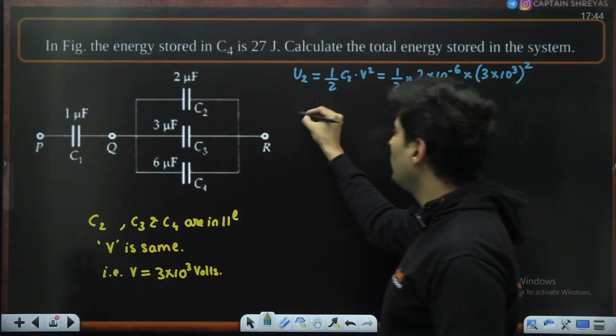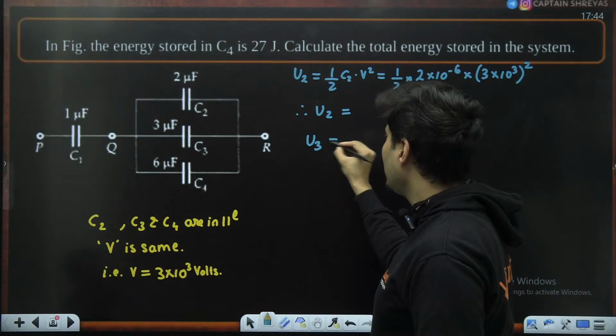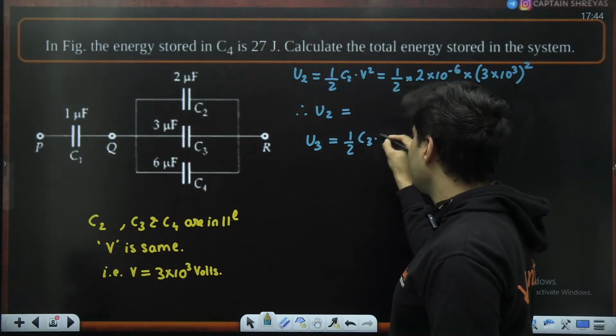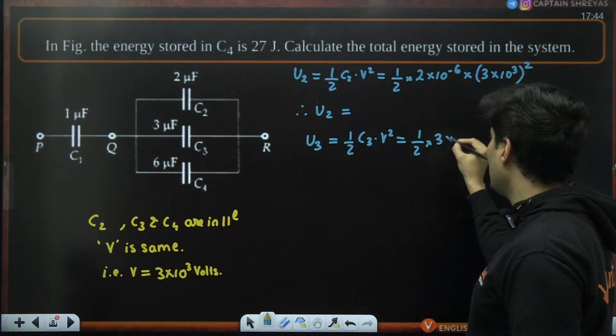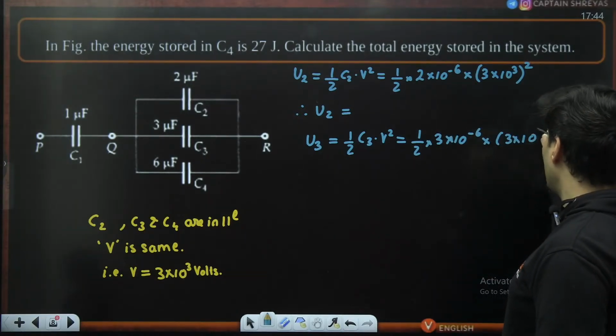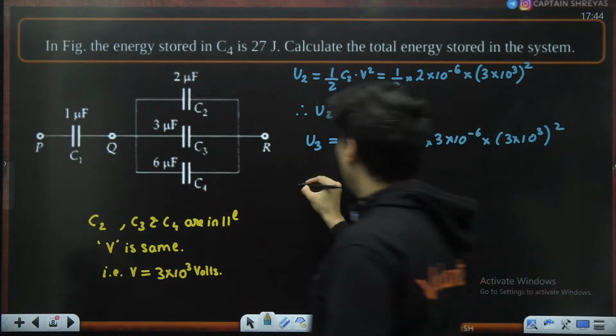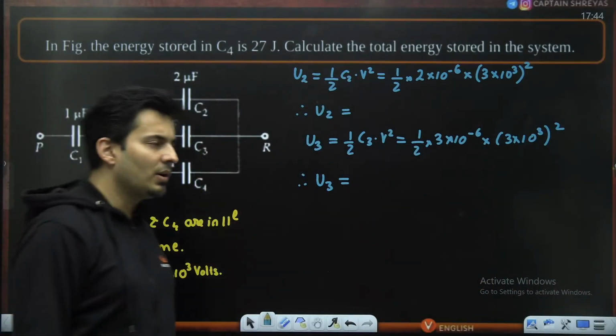So you will get some value of U2. Similarly, U3 will be half the third capacitance into that same voltage square. So capacitance is 3 micro, so 3 into 10 to the power minus 6 into 3 into 10 to the power 3, whole square. I'm going to get the value of U3 now.